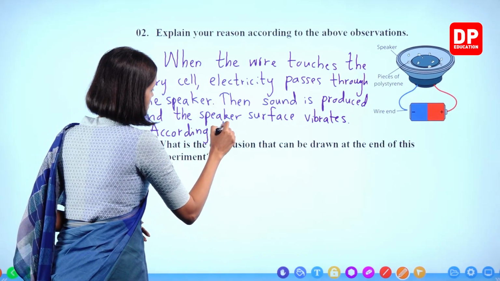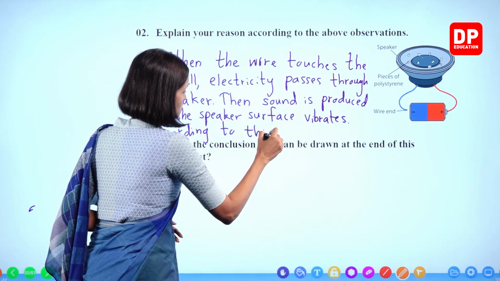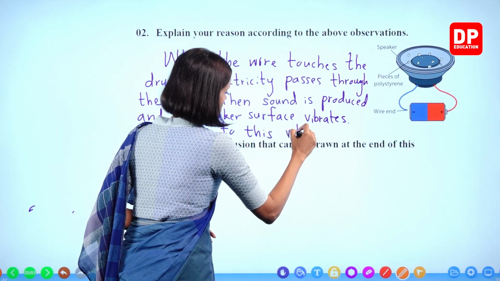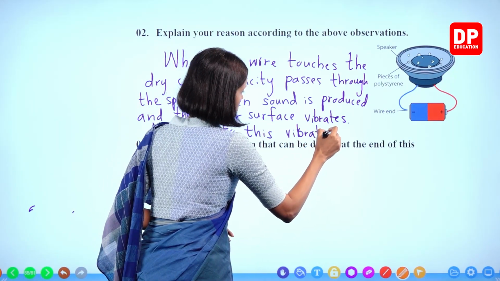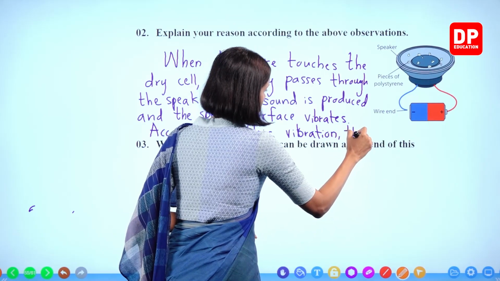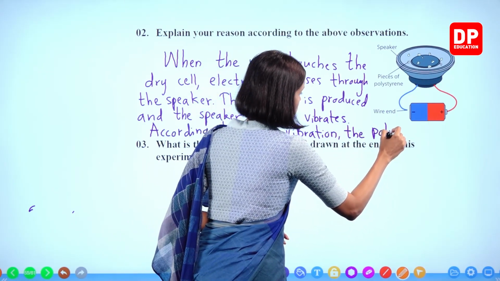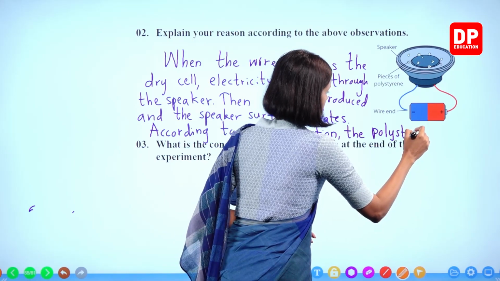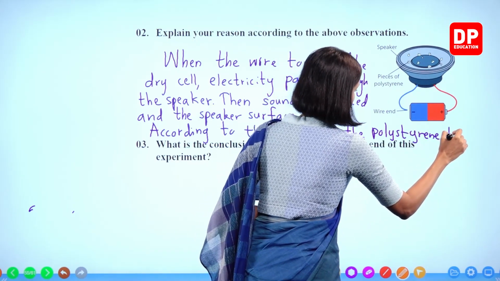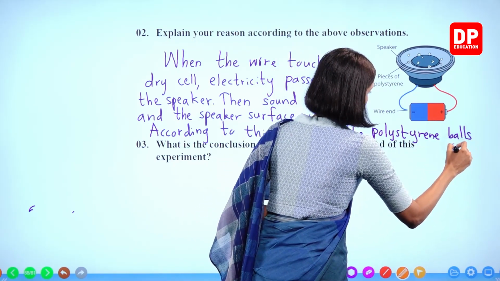According to this vibration, the polystyrene balls move.